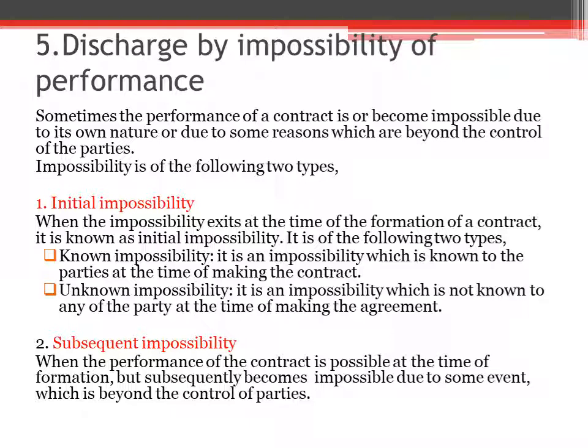So there are two types of impossibilities. Initial impossibility, that means the impossibility exists at the time of forming the contract. Then subsequent impossibility means there is no impossibility while forming the contract, but subsequently it becomes impossible due to some reasons which are beyond the control of the parties. That's called a subsequent impossibility. So sometimes the performance of a contract becomes impossible due to its own nature or due to some reasons which are beyond the control of the parties. Then it's called a discharge by impossibility of performance.